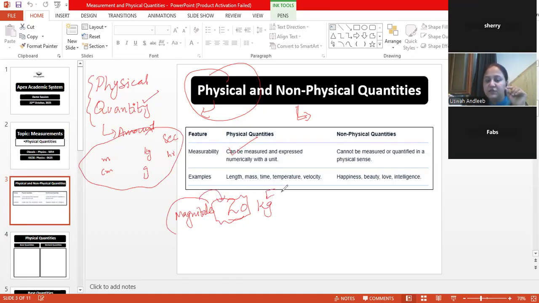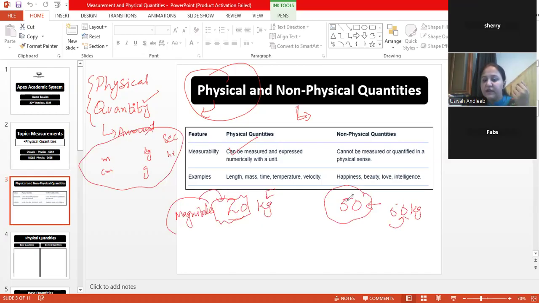And the other thing is the unit. For example, there is a block, and I say that the mass of the block is 50. This 50 doesn't hold any value unless I put a unit with it. There must be a unit written along with that. So 50 kg makes sense, the mass of the block is 50 kg, and I get a sense that it's in kgs.